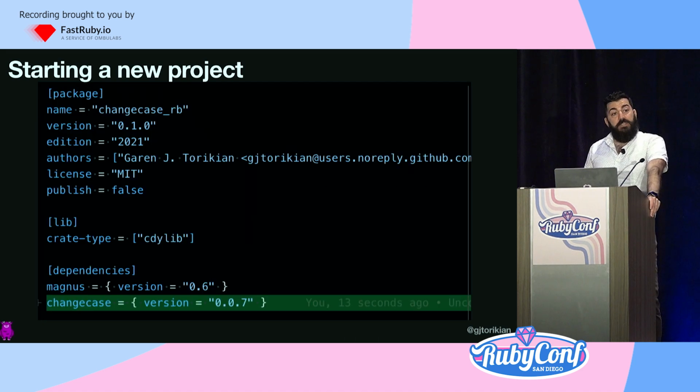Bundler creates this TOML file for us. TOML is what Rust uses to manage their dependencies, kind of like how we have Gemfiles in Ruby. And so since all of this TOML was already generated for me, I only need to add my new Rust crate as a dependency down at the bottom.